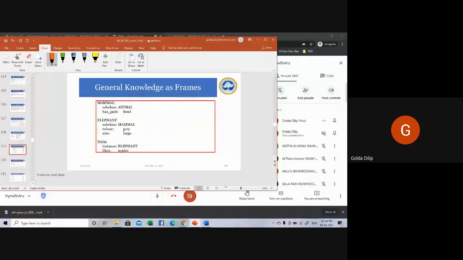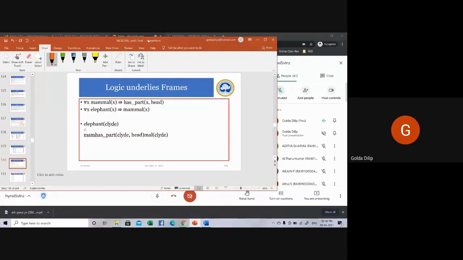Here you can see mammal is a subclass of animal. Elephant is a subclass of mammal. You can say inheritance. Nelly or Clyde, whatever, is an instance of an elephant. So this is how the knowledge is being represented as a frame.